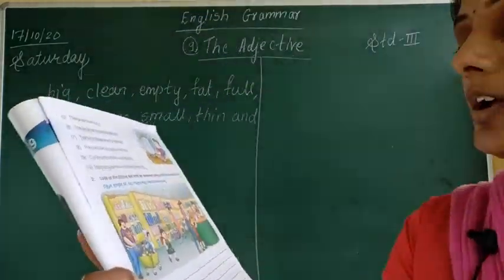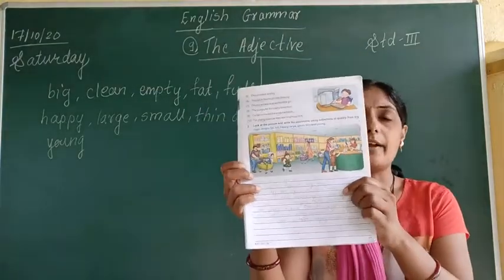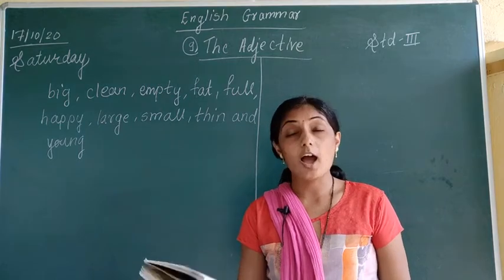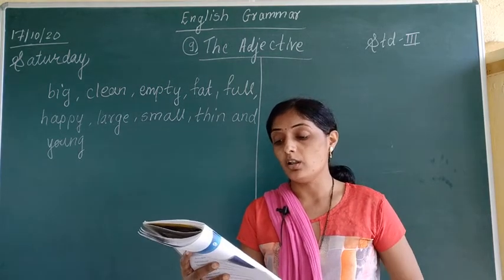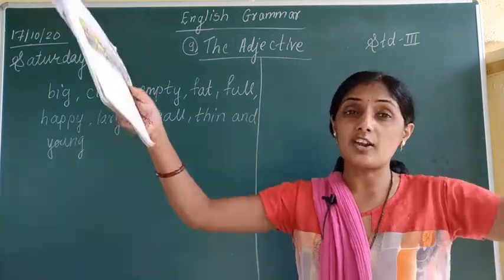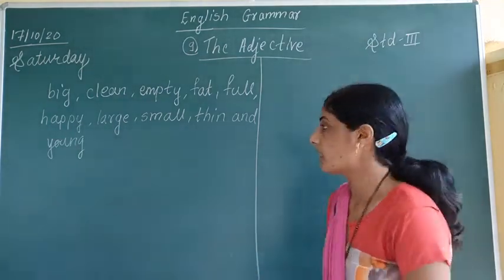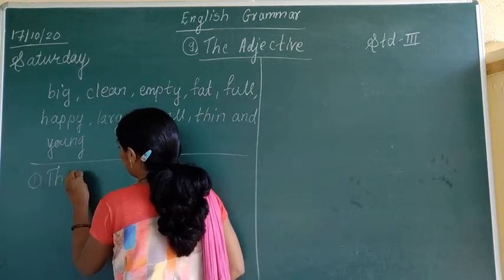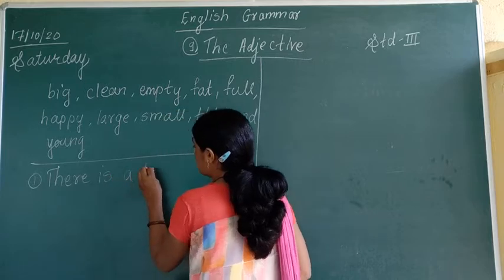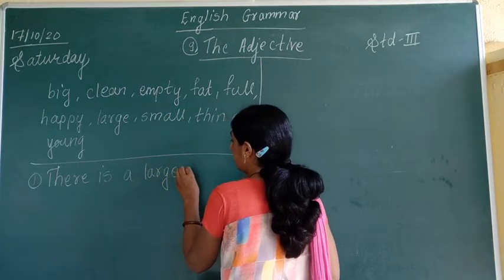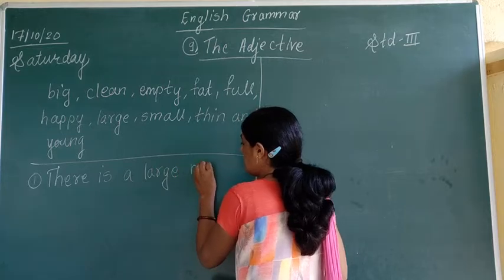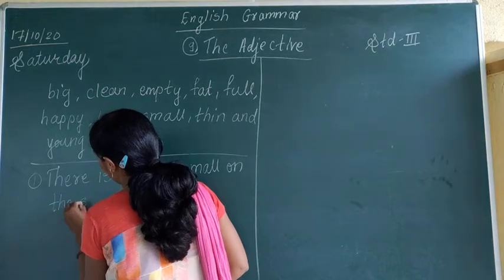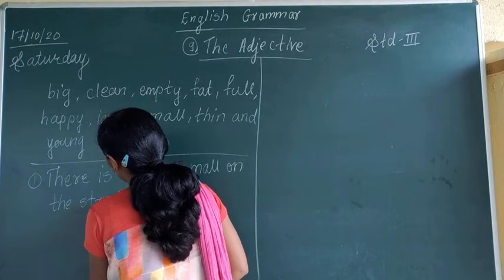Okay. Now first one, it is a picture of a mall, alright, and then what can we write down? First sentence, there is a large mall or there is a big mall on the street. There is a large mall on the street, that is also a correct sentence. Okay. So the first sentence which we are going to write down is, there is a large mall on the street. Okay. This is the first sentence.